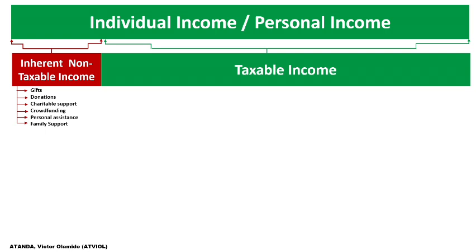For this reason, you are to file returns on any income that falls within the scope of taxation. But for those that fall outside the scope of taxation, you are not expected to file returns in their regard, because they do not meet the criteria of being taxable. So we call them the inherent non taxable income. You are not expected to file returns.